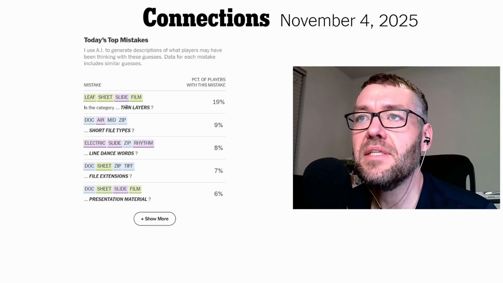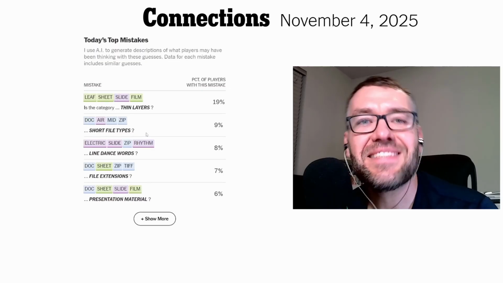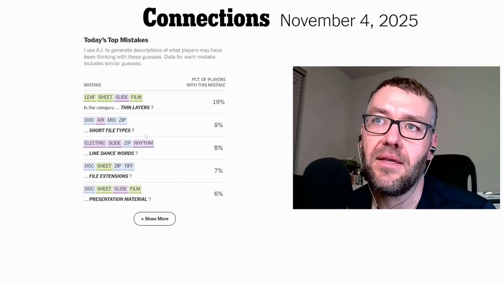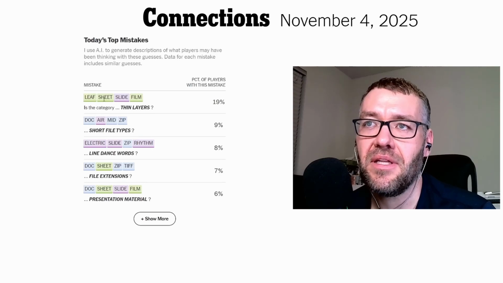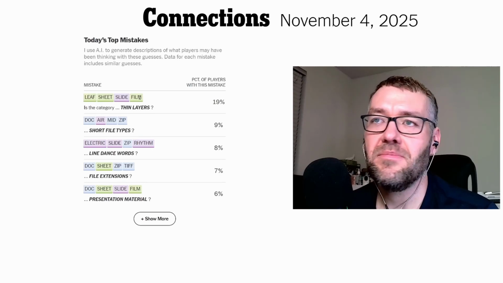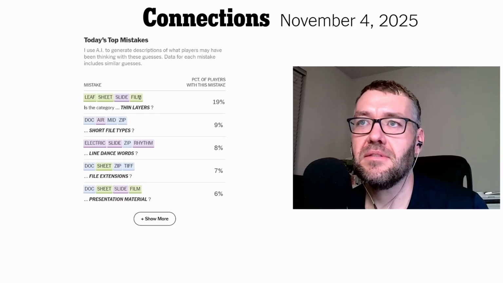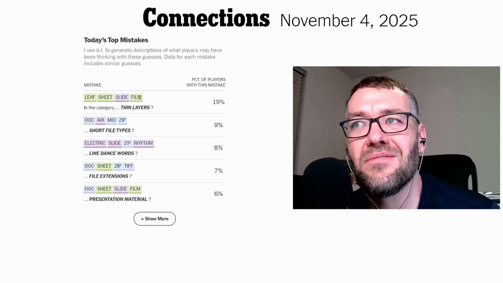Just check the mistakes. Thin layers, a slide? That I don't get. Oh, maybe like a slide on a slideshow. Okay, now I kind of get it. So you could have a leaf in a book, a page, a sheet of music, a film. These are all things that could have media on it in a thin layer. So actually, yeah, I do get that one now.